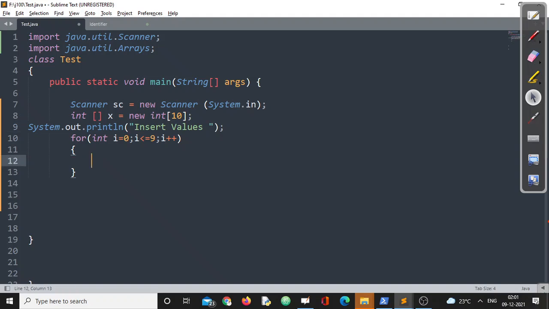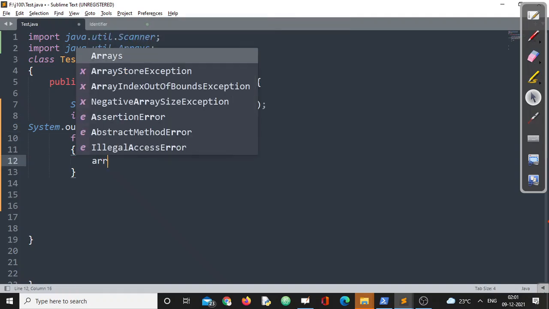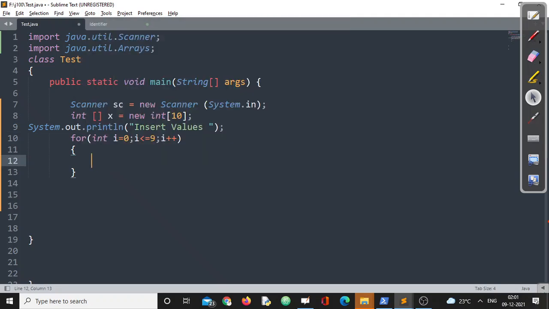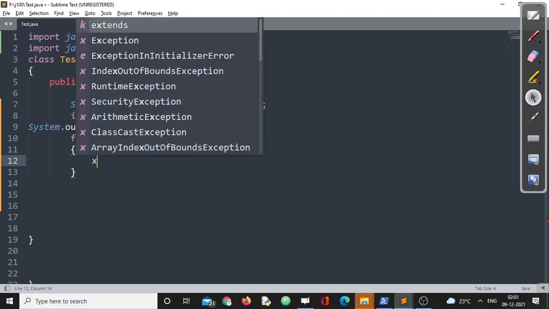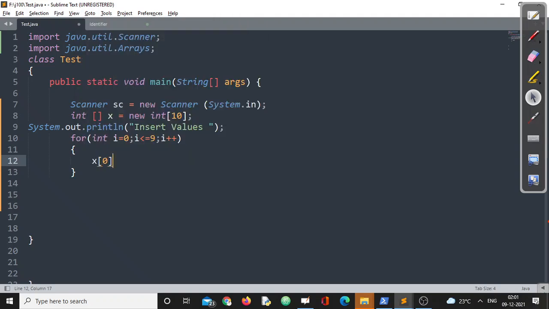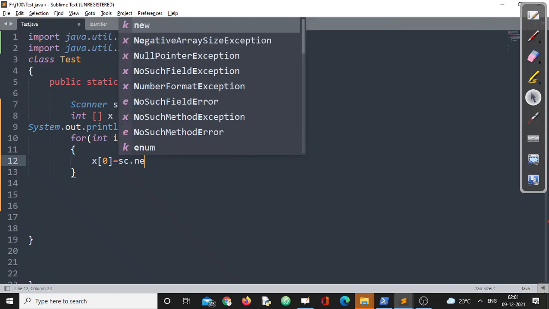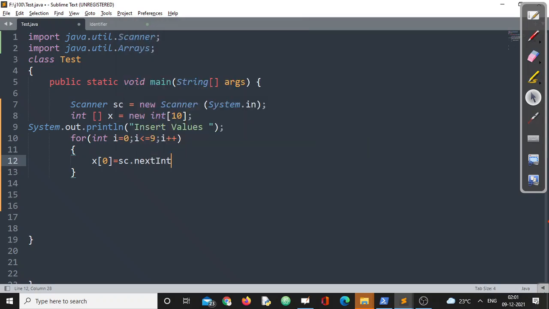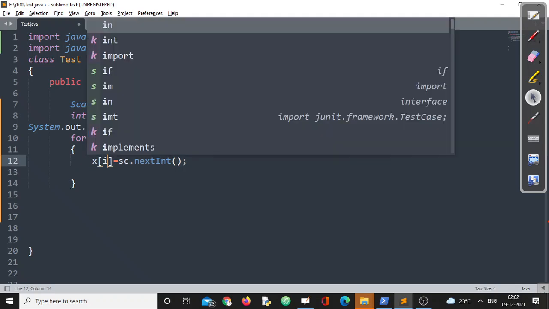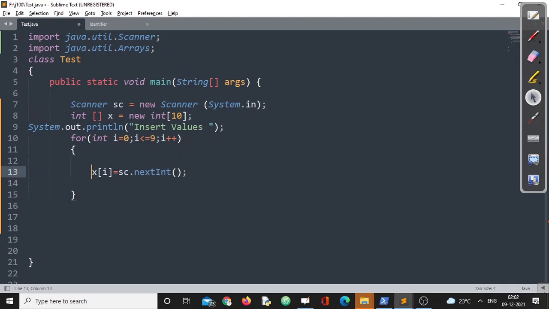So what we will do, we'll write the array variable I've taken, like x. x of i equals sc.nextInt. Since we have taken integer, nextInt. Not 0, we'll take this one as i. Now this is simple, only one line.